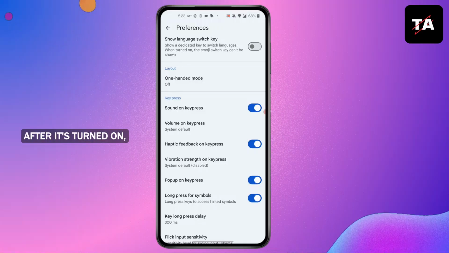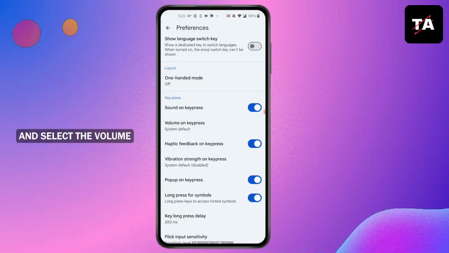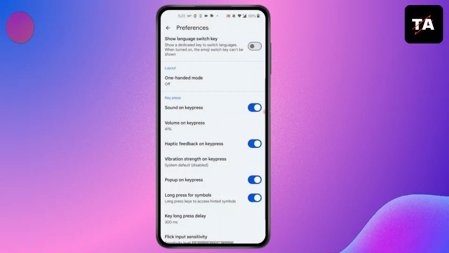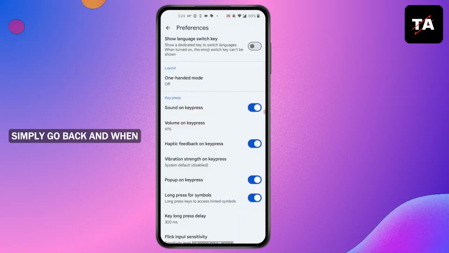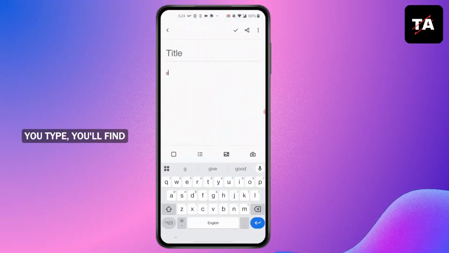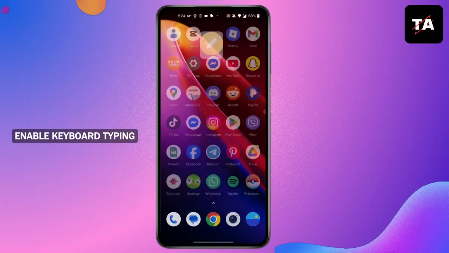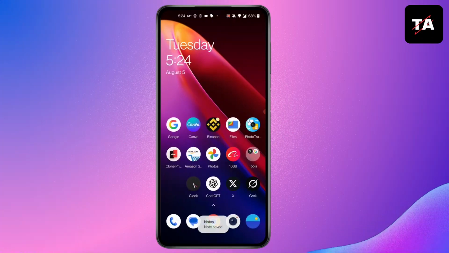After it's turned on, click on Volume on Keypress at the bottom and select the volume you want for your typing sound. Then press on OK. After that, you can simply go back, and when you type, you'll find typing sound on. And this is how to enable keyboard typing sound on Android.